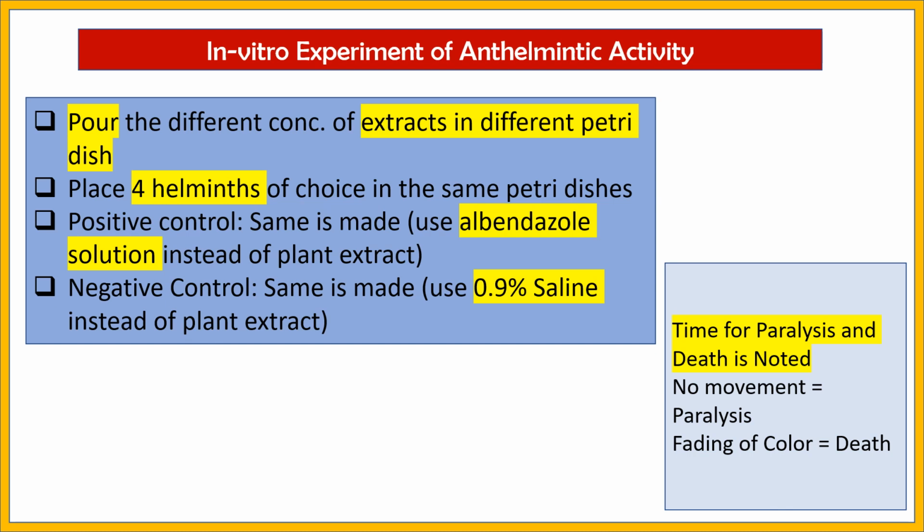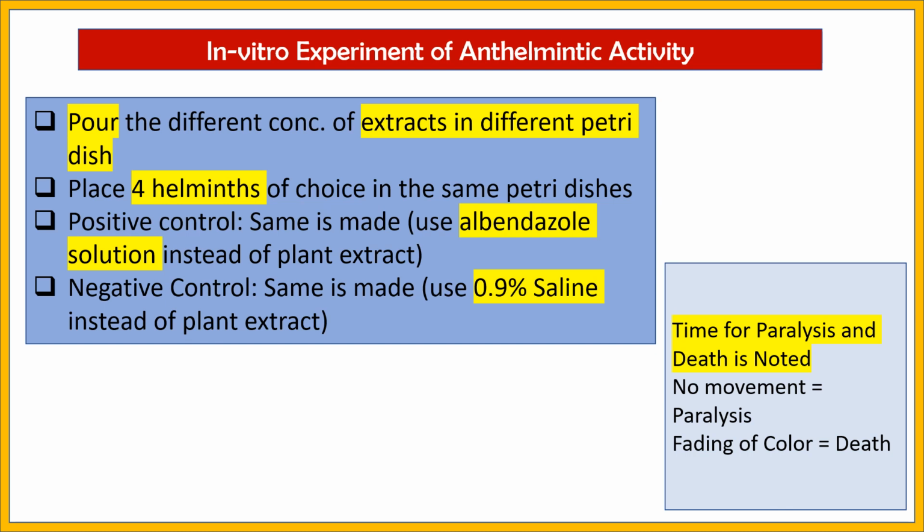In the negative control, we can make use of 0.9% saline instead of the plant extract. So one part is the plant extract at different concentrations, there is the positive control, which is the albendazole solution, and in the negative control there is 0.9% saline. So this is how the experiment is set up.